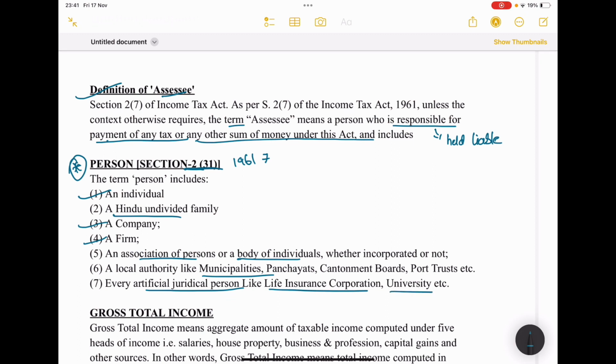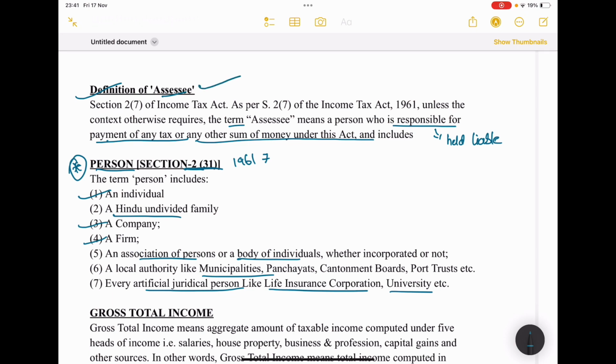See, in a few definitions we have come across this word person, the person who is held liable to pay tax. For them we are going to call it assessee.